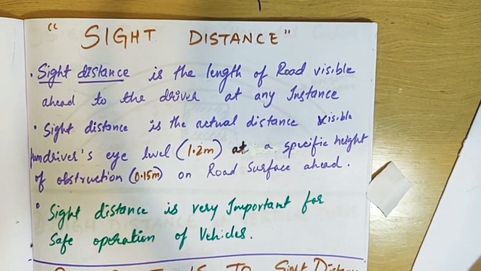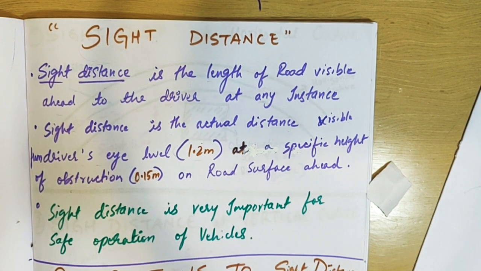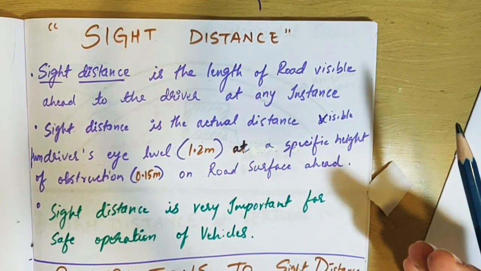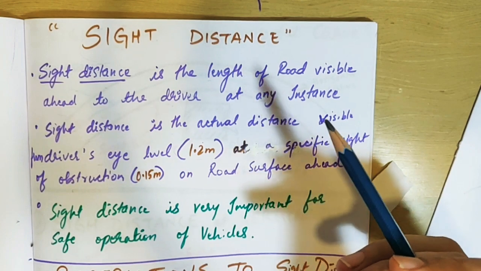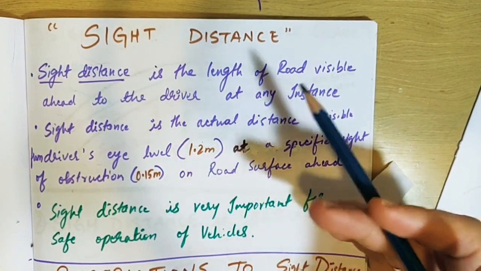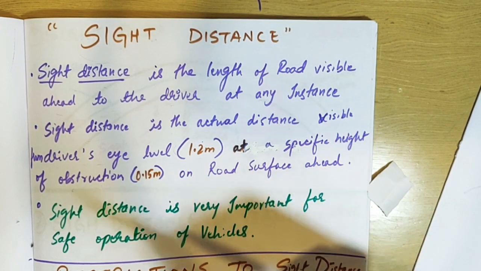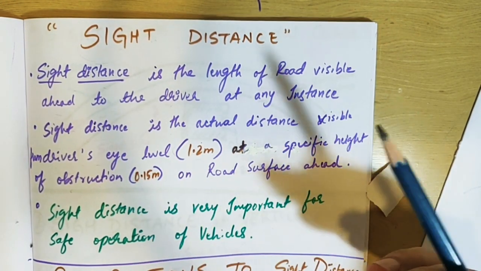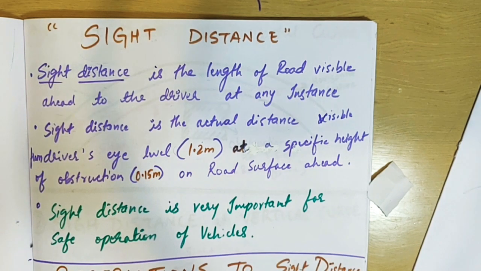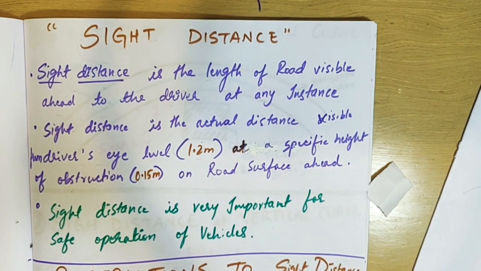It is important for safe operation of vehicles. The more you see in front of you, the safer the road. If you go to some ghat sections or hilly regions, you can't see too much ahead of you, but on a national highway you can see kilometers ahead. Which is safer? Obviously the national highway, because you can see so much in front of you; the vision is more.